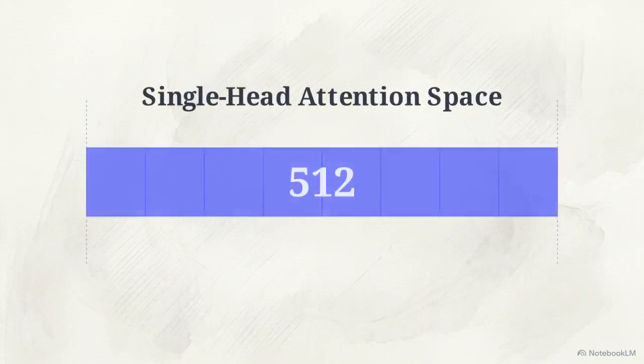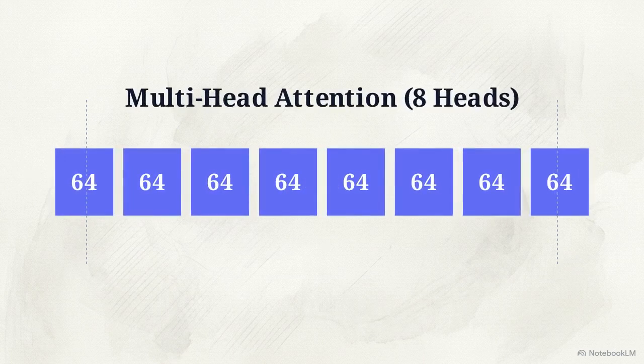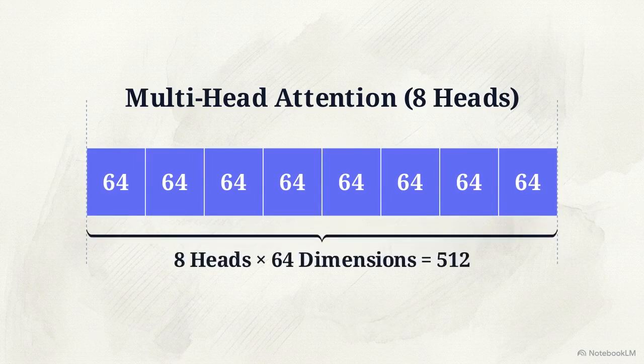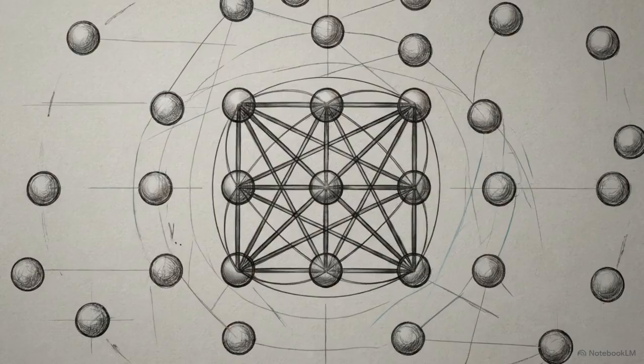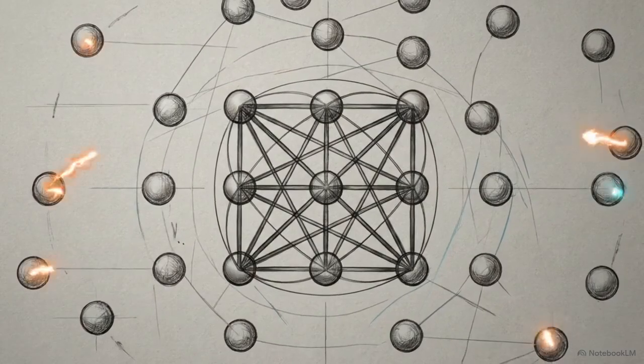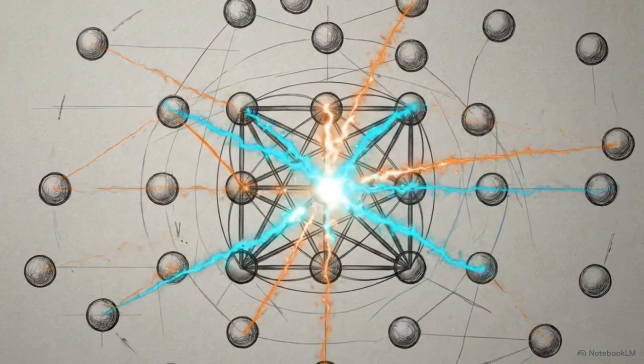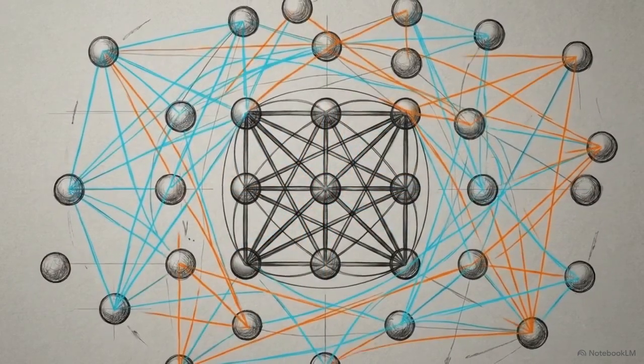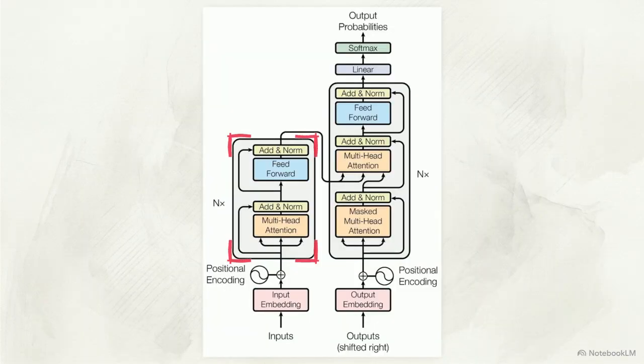Because the dimensionality of each individual head is reduced, for instance, splitting a 512-dimension space into 8 heads of 64 dimensions each, the total computational cost is identical to a single-head attention mechanism with full dimensionality. The model gains the ability to jointly attend to complex linguistic nuances across multiple positions simultaneously without increasing the overall computational budget. This diagram shows the complete transformer structure, featuring an encoder stack on the left and a decoder stack on the right.